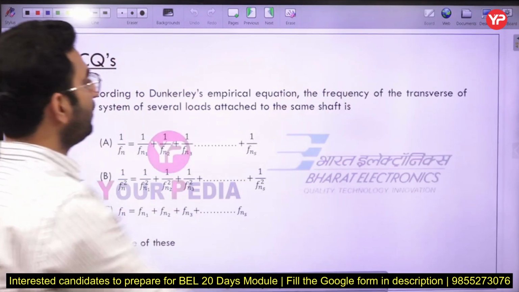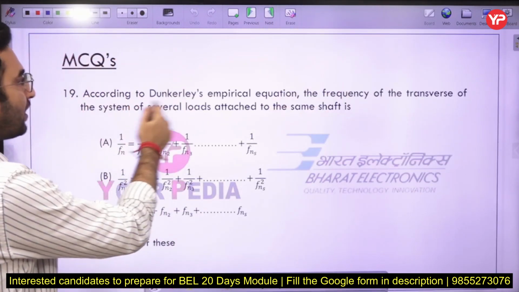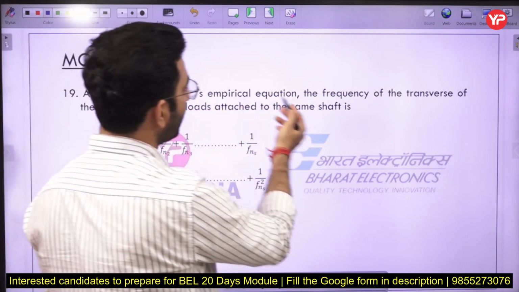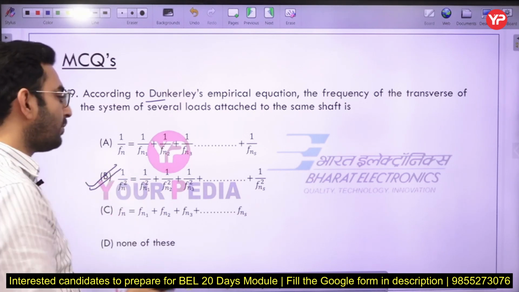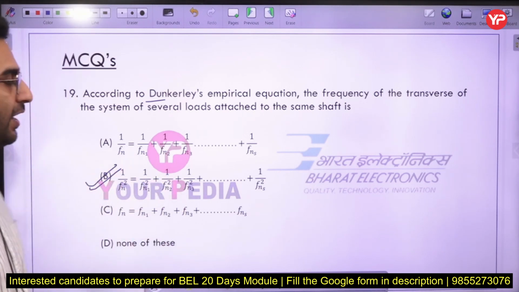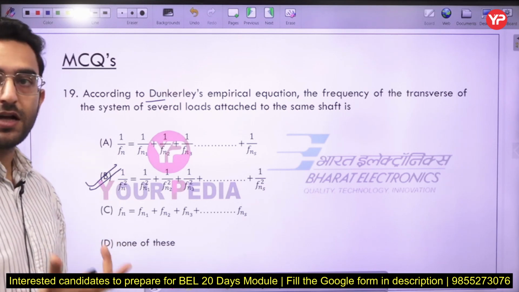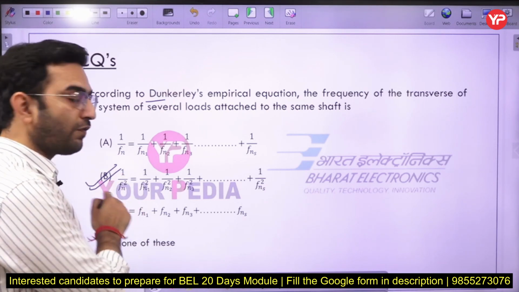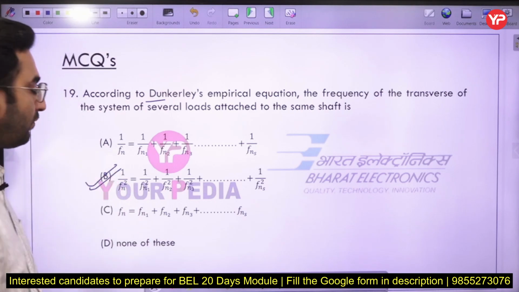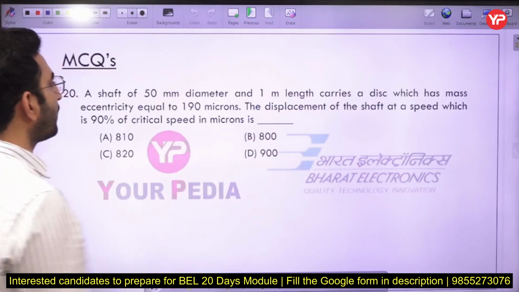Now the next question. According to the Dunkerley empirical equation, the frequency of the transverse vibration of a system of several bodies attached to the same shaft. That's a very simple question. In this case, you have to remember the exact formula. It is used for the transverse vibration case, to calculate the natural frequency of the entire system.